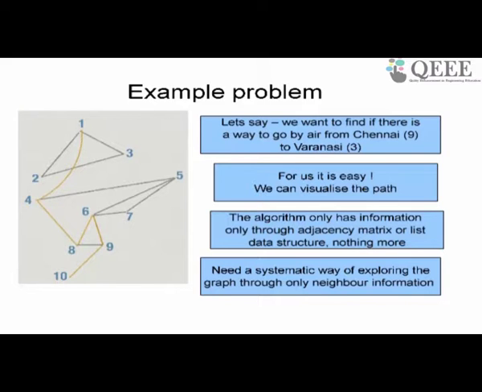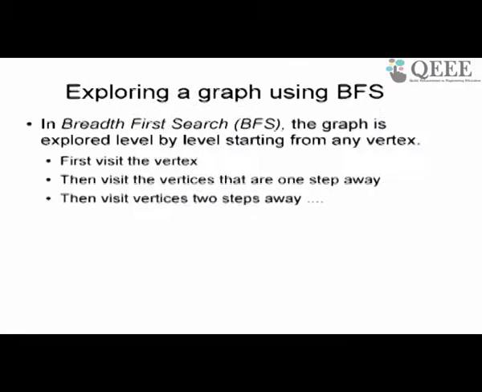This is the question, and that method of systematically exploring the graph can be done in many ways. One way is breadth first search, another way is depth first search. Breadth first search explores the graph systematically such that first we start with the vertex that is given to us, the start vertex. In this case, Chennai 9 is where we start.